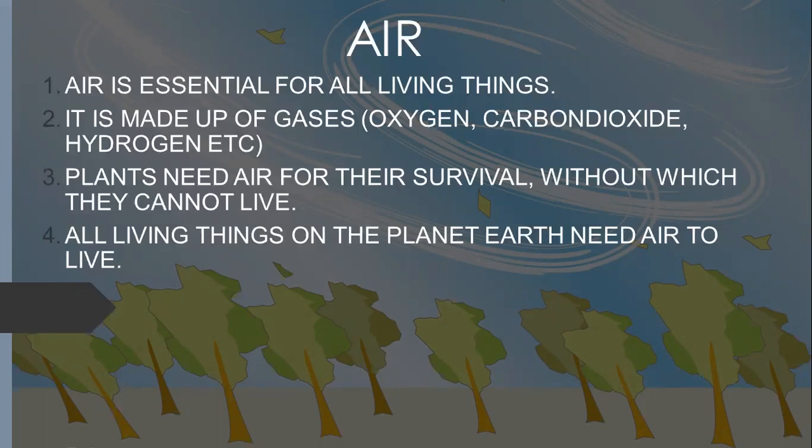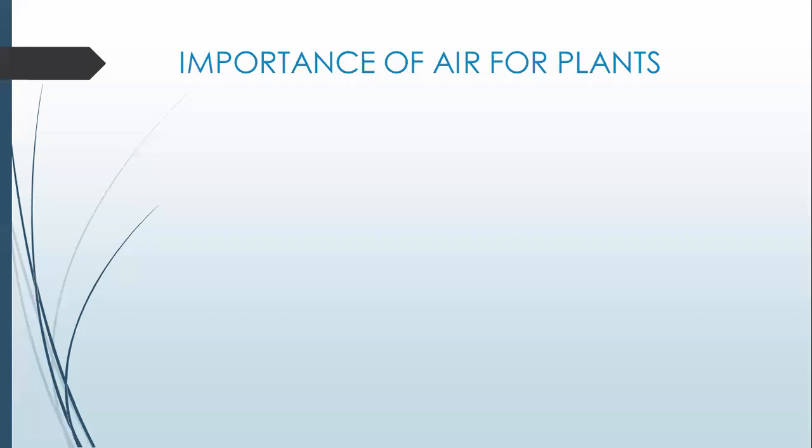So what are the main points of air? Number 1, air is all around us. Number 2, air is essential for all living things. Number 3, it is made up of gases: oxygen, carbon dioxide, hydrogen, right? And even plants need air for their survival.